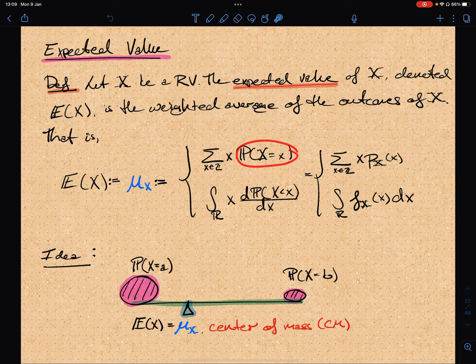And if you write this probability, recall that we write it with the probability distribution for the random variable x. This is going to be the formula. And then similarly for a continuous random variable, you have this formula which mimics this.